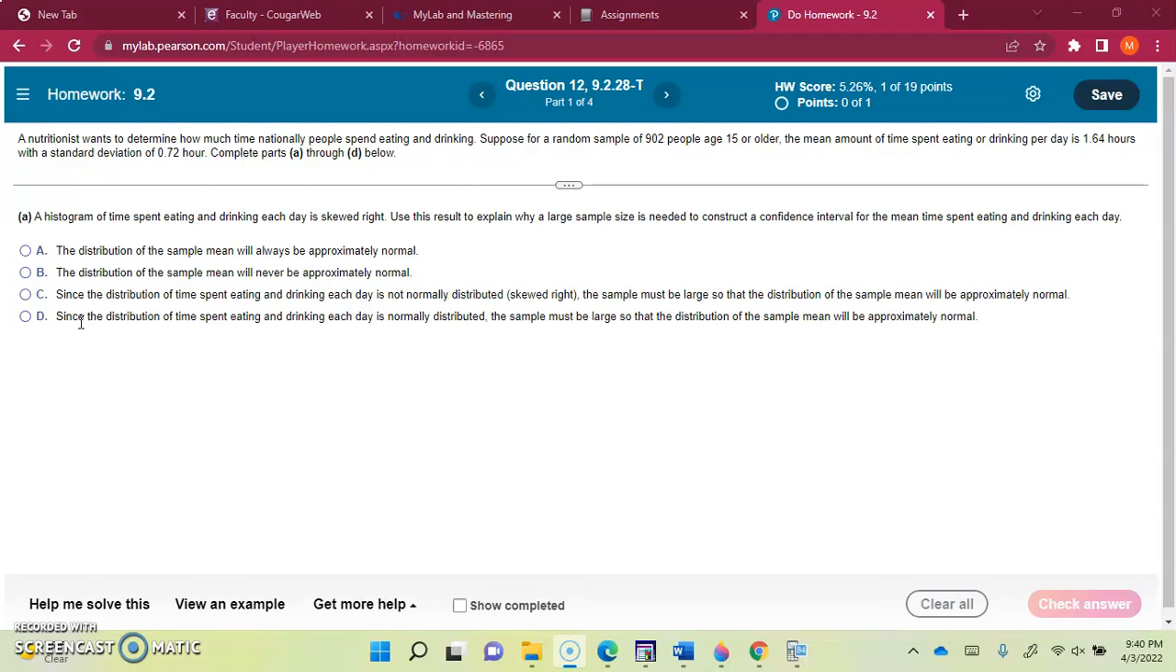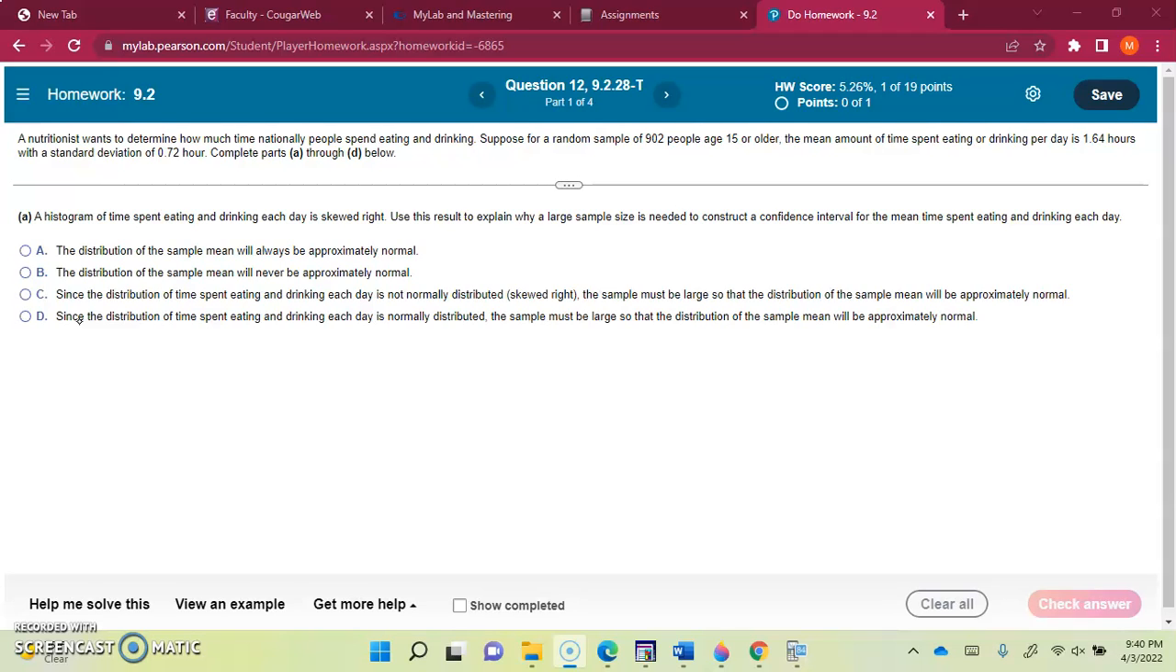A histogram of time spent eating and drinking is skewed right. Use this to explain why a large sample is needed. If you remember, the third condition to construct a confidence interval for the mean was that you need to have either a normal distribution or you need to have a large sample. Now they're saying the histogram is skewed right, so the large sample is required, right?